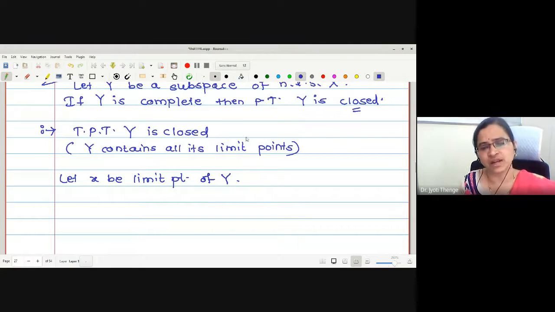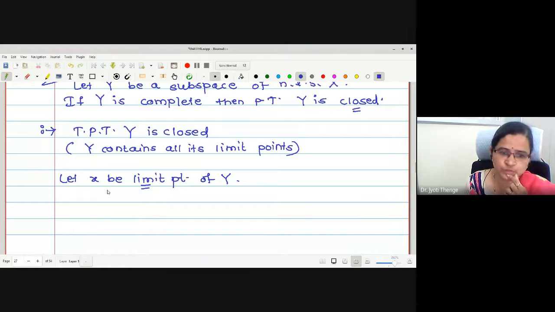Actually, whenever we are writing the proof, one should be clear what the aim is to prove. Because according to the aim, we have to make the assumptions and go on to write the proof. There is no need to memorize the proofs by heart, right? That's why I'm asking you what we wanted to prove. Now here we have started with x as a limit point. Now what is the meaning of x being a limit point?